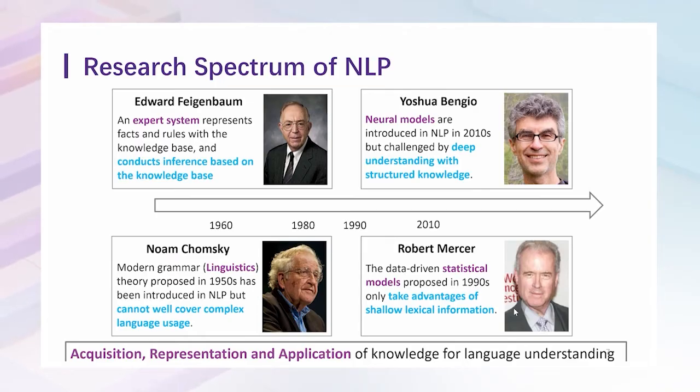In summary, the research spectrum of natural language processing is about knowledge acquisition, representation, and application for language understanding. This is also the reason we propose the framework of knowledgeable learning for natural language processing. Various types and forms of knowledge have been explored in history. It seems that model knowledge is currently the most effective form for language understanding.